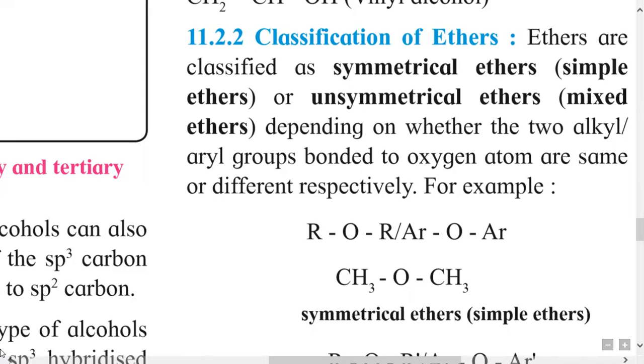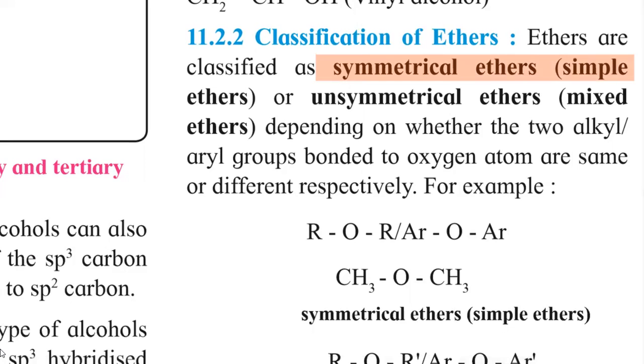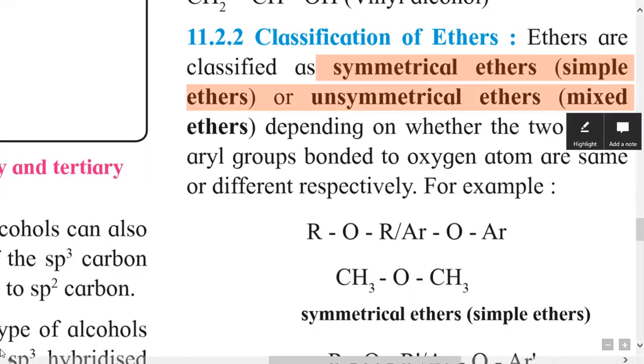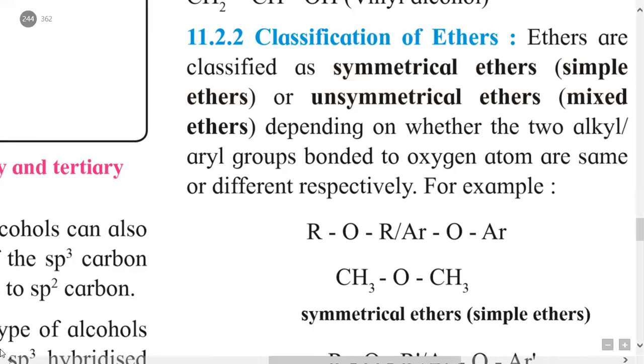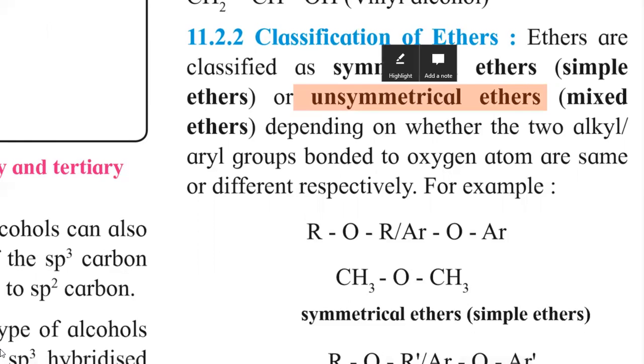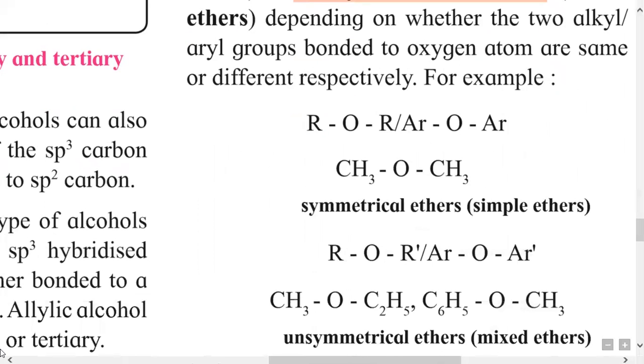If R and R dash, or the aryl group and other aryl group, are the same, then the type of ether is called a symmetrical ether, also called a simple ether. If R and R dash, or Ar and Ar dash, are different, then the type of ether is called an unsymmetrical ether, also called a mixed ether.